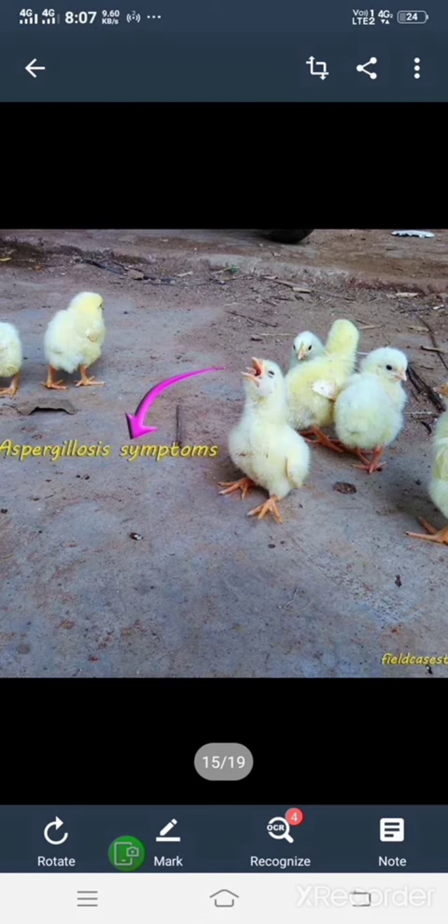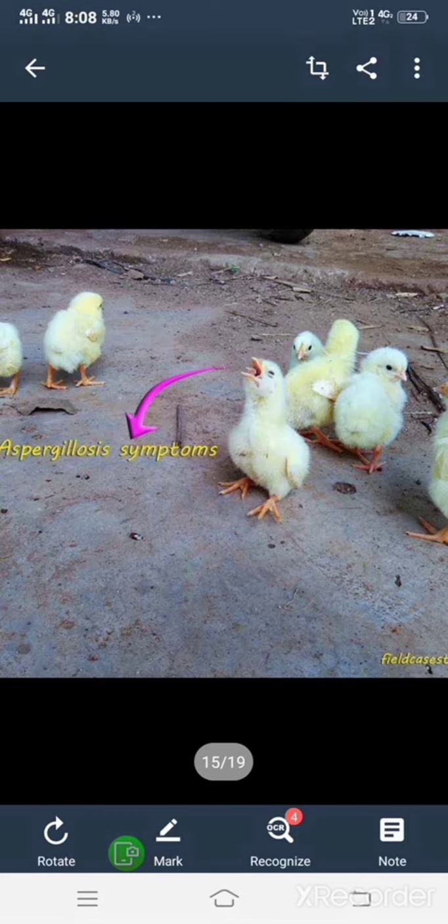And they are treated with nystatin and amphotericin drugs by injecting into the abdomen. Copper sulfate is mixed with the water and used for the treatment. Definitely the litter should be cleaned, and if needed, it should be changed. The waterers and the feeders should be cleaned with 0.5 percent copper sulfate solution to avoid contamination.